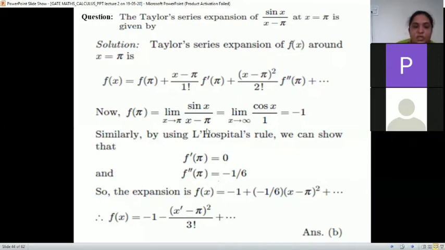So substituting in the given equation, we get f of x is f of pi, that is minus 1, then f dash pi is 0, and next f double dash pi is minus 1 by 6, so minus 1 by 6 into x minus pi square upon 2 factorial. Upon 2 factorial is there.